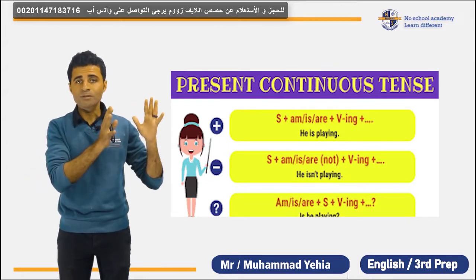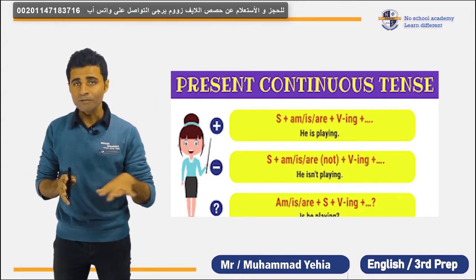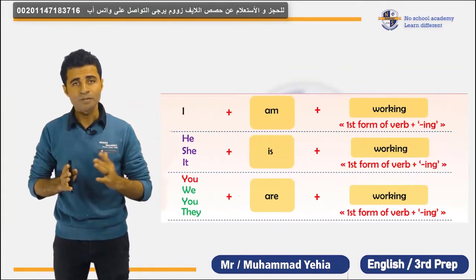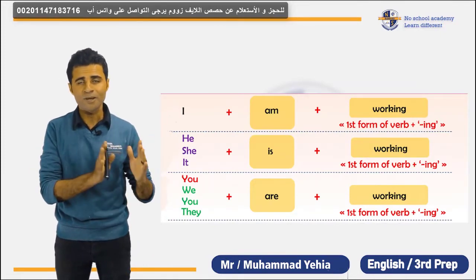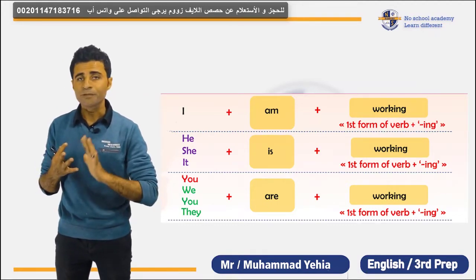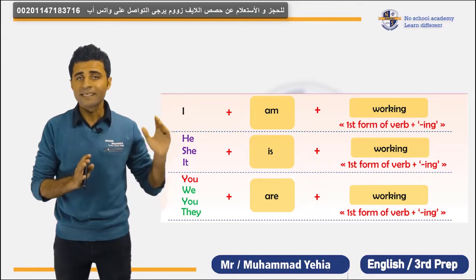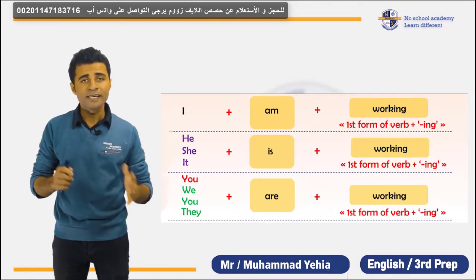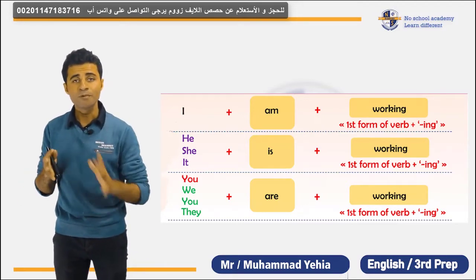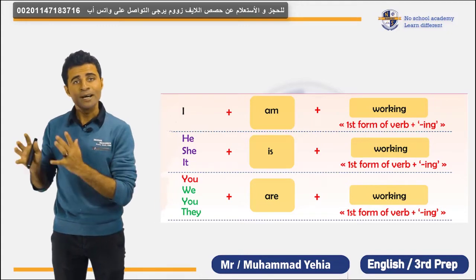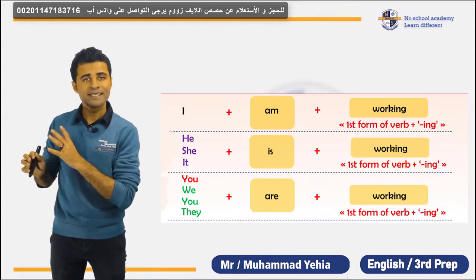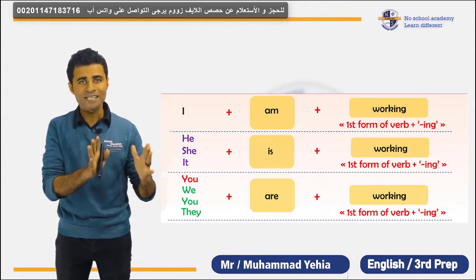Okay, so when it comes to the form of the present continuous tense, we use subject, verb to be, verb plus ing. Like I, verb to be was I am playing football, play plus ing. But when I say he or she or it, verb to be is. So he is listening to music, she is cooking, it's playing in the park. But when it comes to we, you, they, which is plural, we use are. So we are practicing sports, you are practicing sports, they are watching television. This is the form of the present continuous tense.